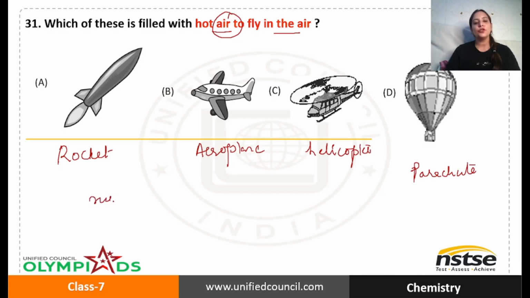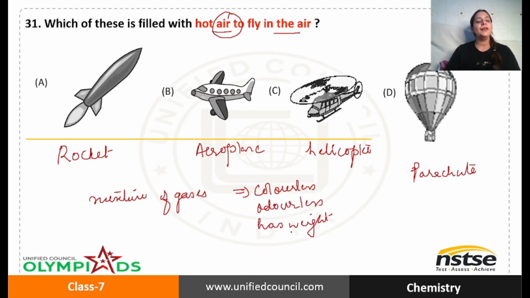Now we have already discussed what is air. Air is a mixture of gases. Air is mixture of gases. And we have already studied its properties, that you cannot see the color of air. It is colorless. You cannot smell air because it is odorless. It has weight. Okay, if you fill anything with air, you will see that it has weight. And also it occupies space. If you fill something, like if you fill air in the balloon, you'll see that it occupies space also.